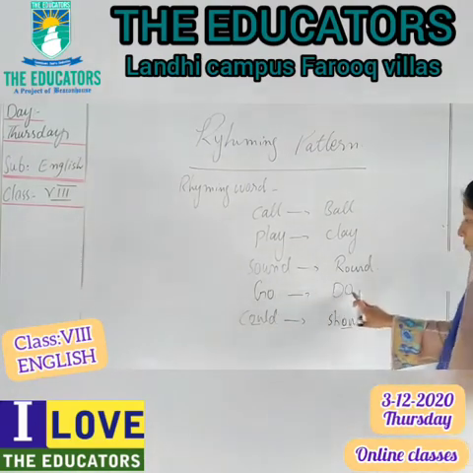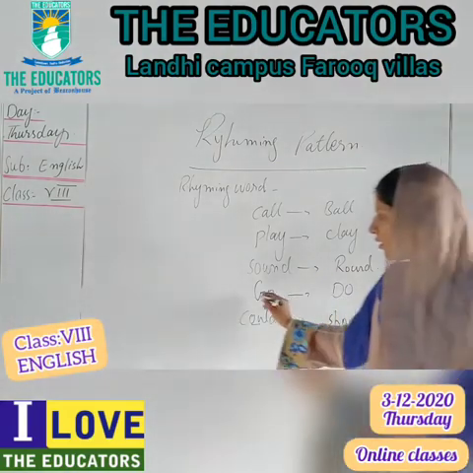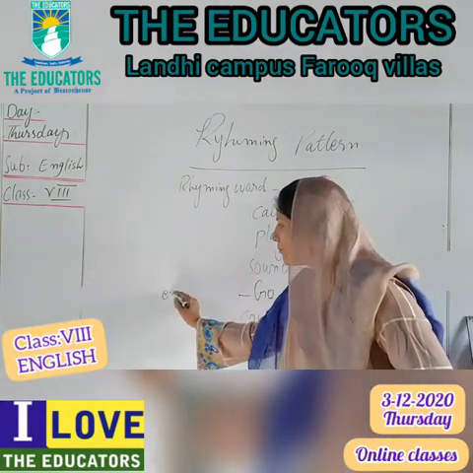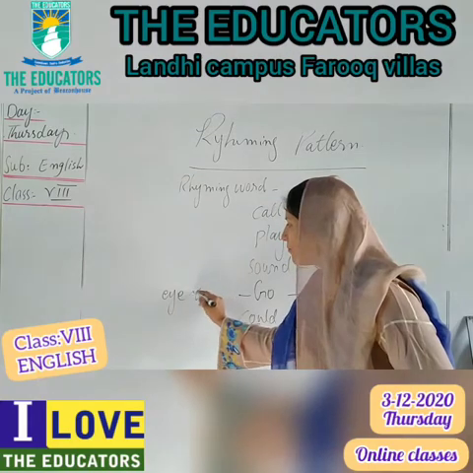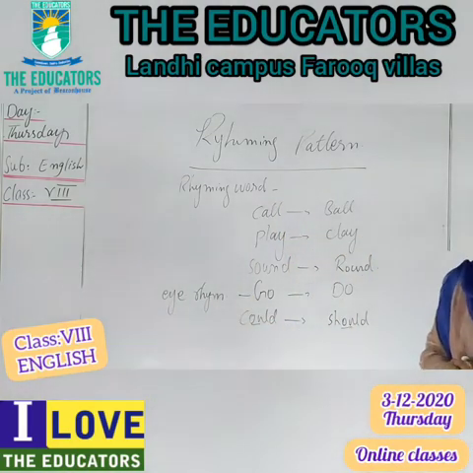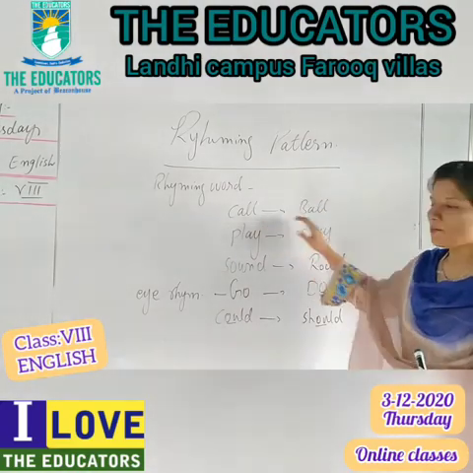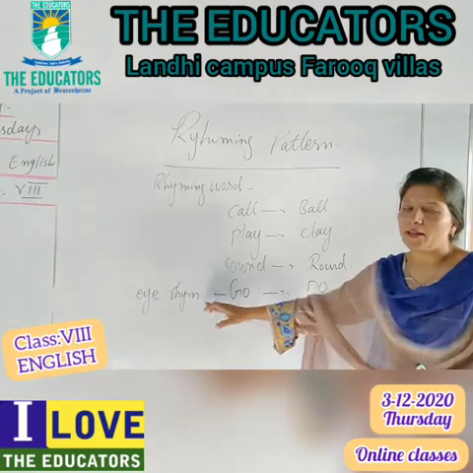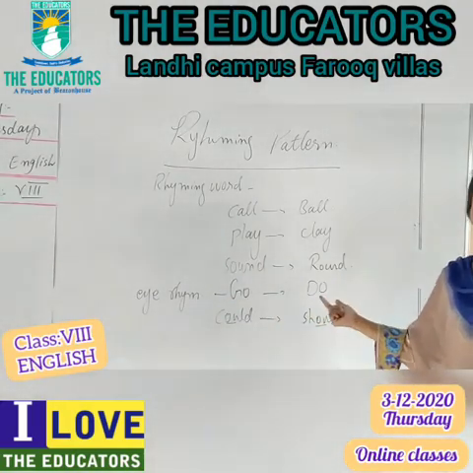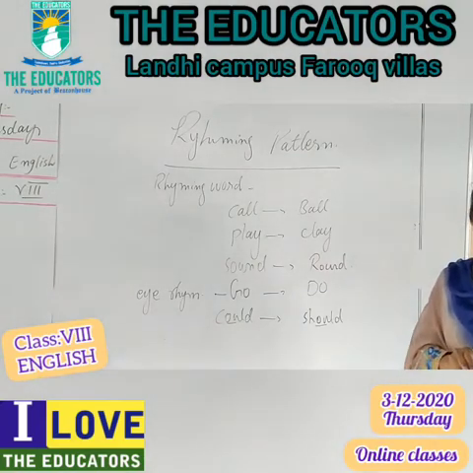But this O is the same spelling, but giving us a different sound, means this word is called the eye rhyme. Eye rhyme. Got it? After learning the rhymes, same sound words, and eye rhyme, same spelling but the sound is different, after that, we will learn about the rhyming pattern.